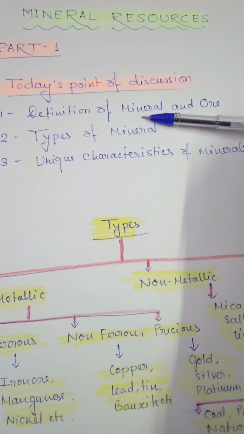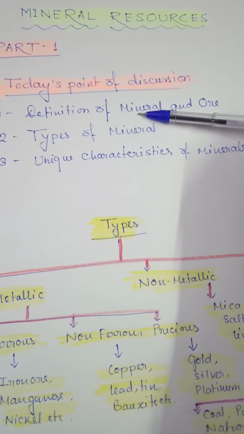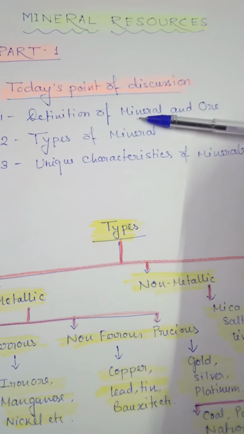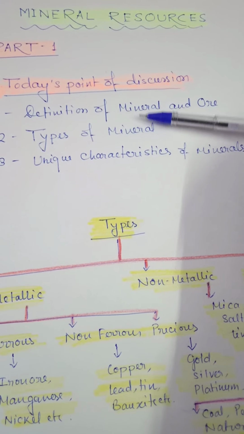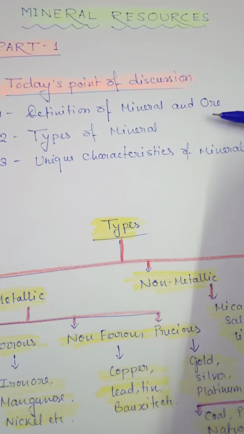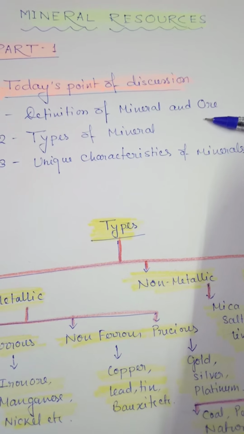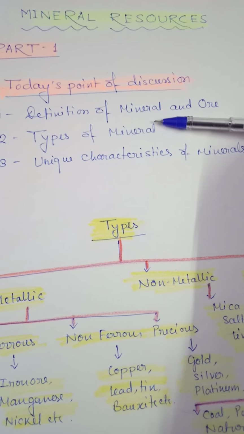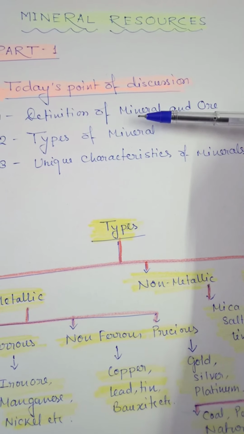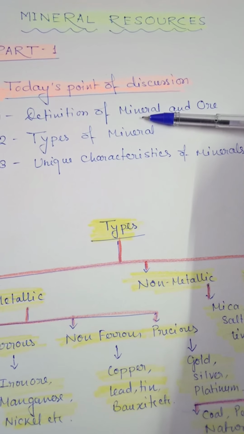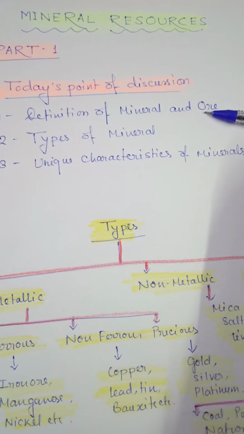Now this mineral, how do we get it from nature, if it is naturally occurring? So we get the mineral in the form of ore. It means we extract the mineral when it is commercially viable, or we can say profitable to us, and we extract it from ore.